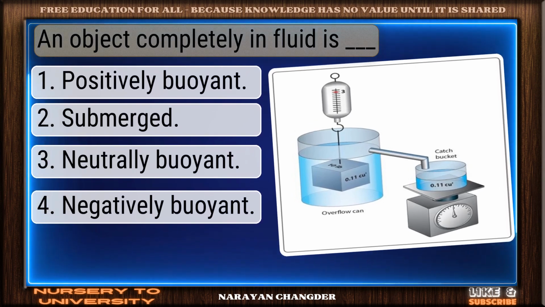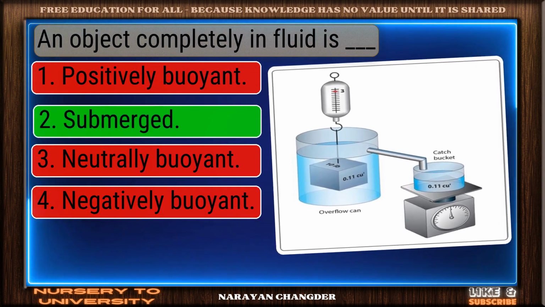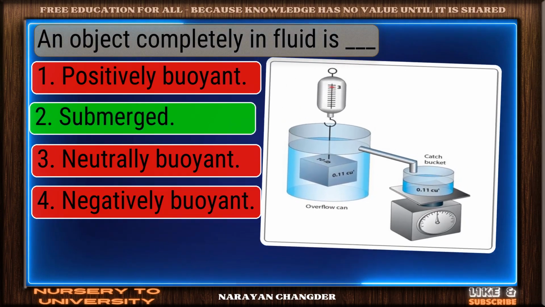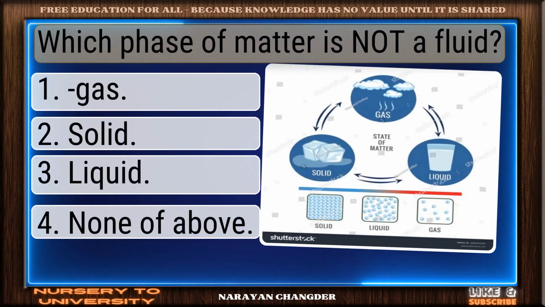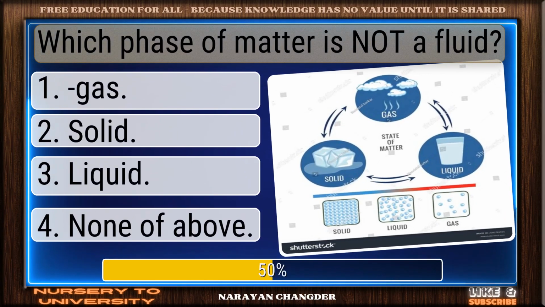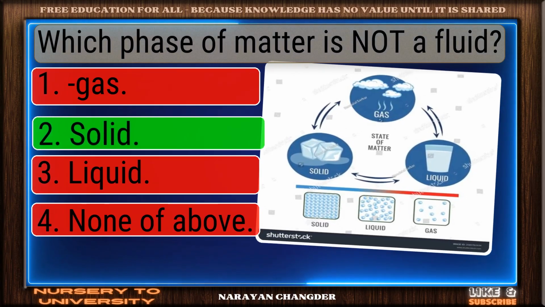An object completely in fluid is dash. Strong choice. Submerged is the right answer. Which phase of matter is not a fluid? Correct. Solid is the right answer.